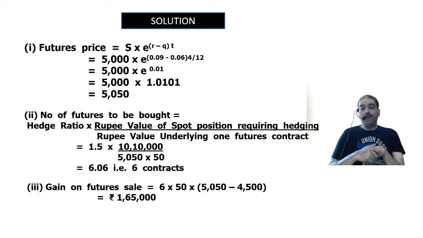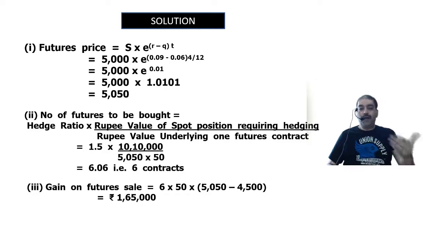That comes to 1,65,000 rupees. Okay. So this is the first additional question that we have done, making use of the hedging formula. So you should not say that this particular formula is not covered. We have done a question on this also.